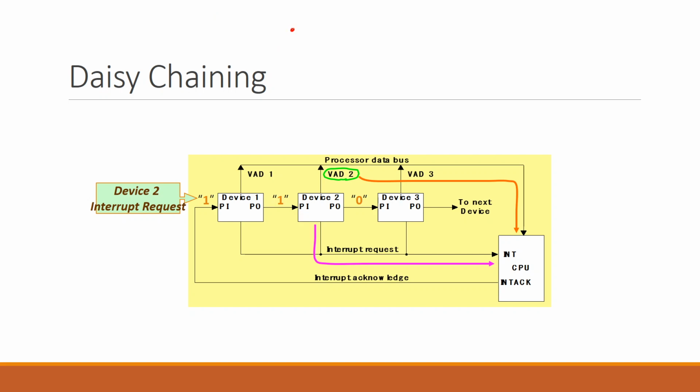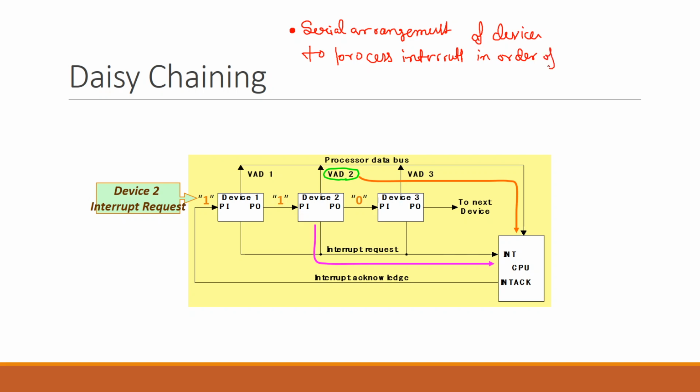Daisy chaining is a serial arrangement of devices to process interrupts in the order of priority.